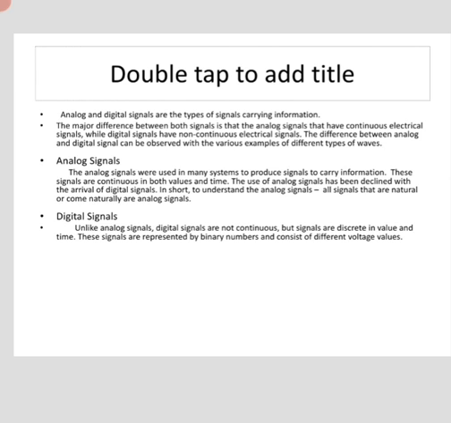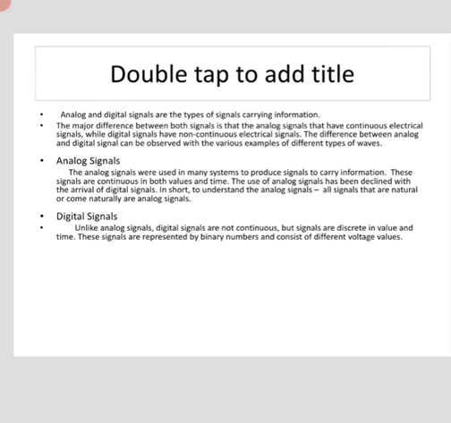So first we will see basically what is analog and what is digital signals. Analog and digital signals are the types of signals which carry the information. We have already seen what is a signal. A signal is nothing but something which carries the information. So analog and digital signals are the types of signal which carry information. What is the basic difference between the analog signal and the digital signal?